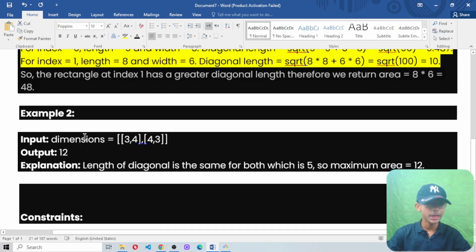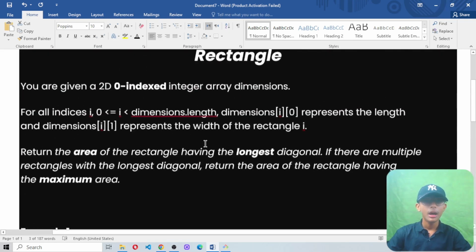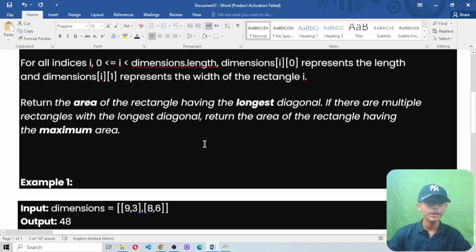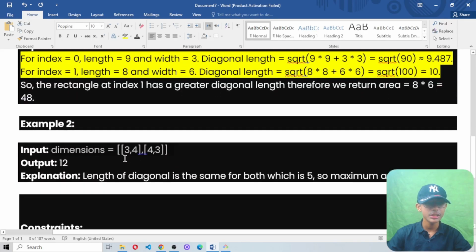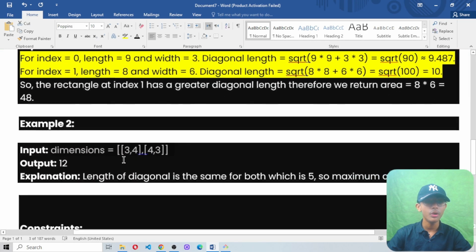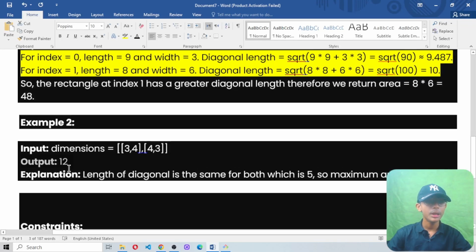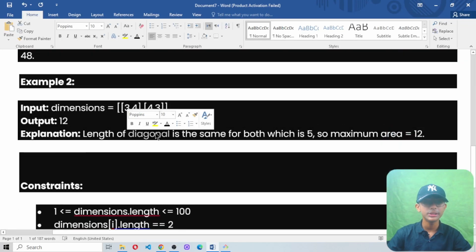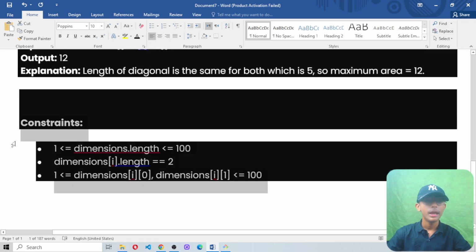Example 2. Here he gave one same 2D zero-indexed integer array dimensions in which he wrote down [3, 4] and [4, 3]. And the output is 12, because the length of the diagonal is the same for both, which is 5. So the maximum area is 12. And these are the three constraints that have been given.